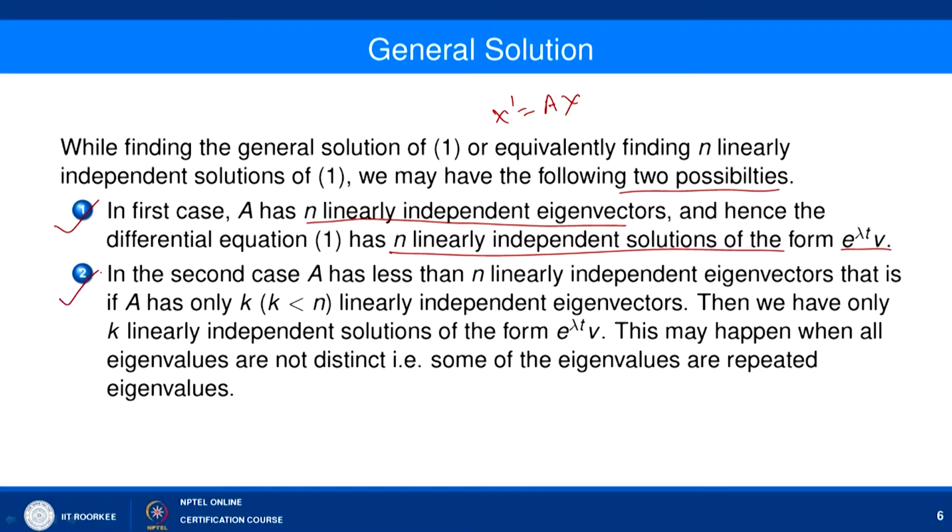In the second case, if A has less than n linearly independent eigenvectors, say only k linearly independent eigenvectors, then we have only k linearly independent eigensolutions of the form e to the power lambda t v. This may happen when eigenvalues are not distinct, that is, when eigenvalues are repeated. So, we now focus on this case.